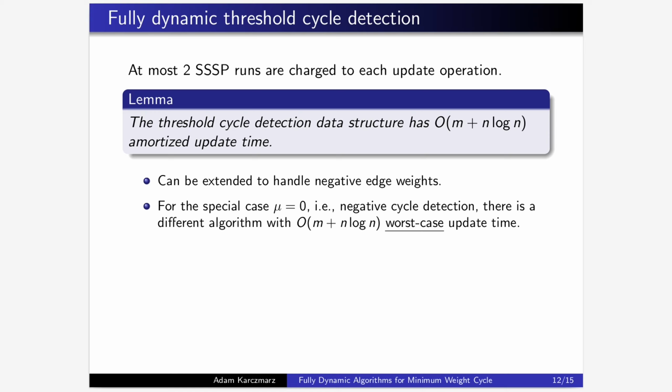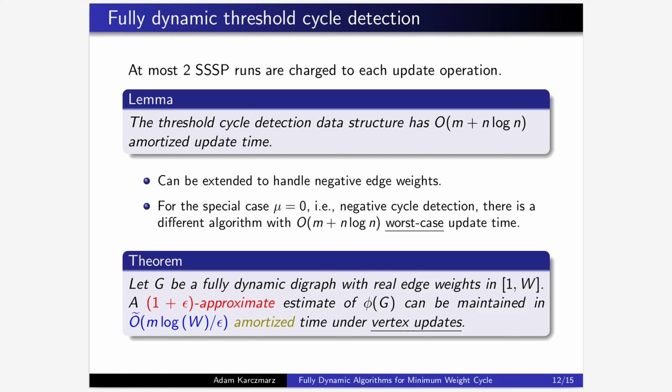This algorithm proceeds, roughly speaking, via a reduction to dynamic minimum cost matching. We actually need that one in our exact dynamic minimum weight cycle algorithm. So once again, with this dynamic threshold cycle detection algorithm, we get an approximate dynamic minimum weight cycle algorithm slower only by a polylog factor.